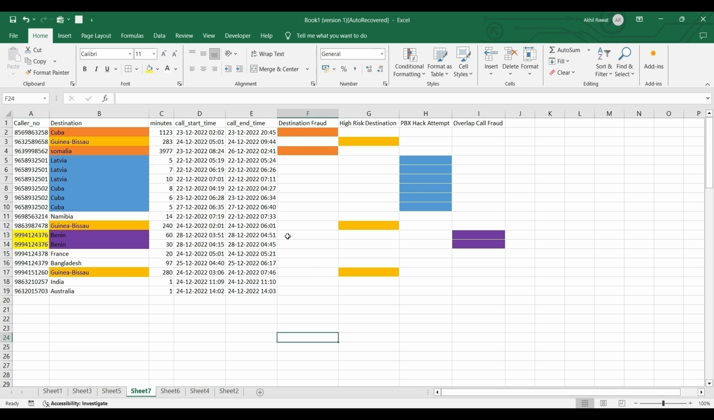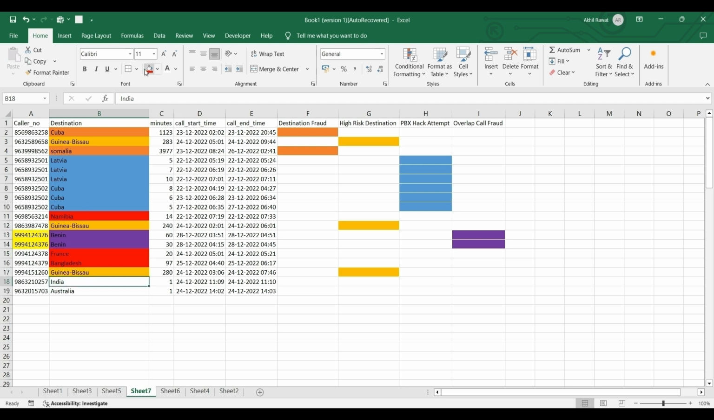Now you can understand which ones are false. This call to Namibia is false. This call to France and Bangladesh, these are false. This should not be flagged as a fraudulent record. India and Australia also should not be flagged. So let's see what our model does. Let's fetch the model with these records.